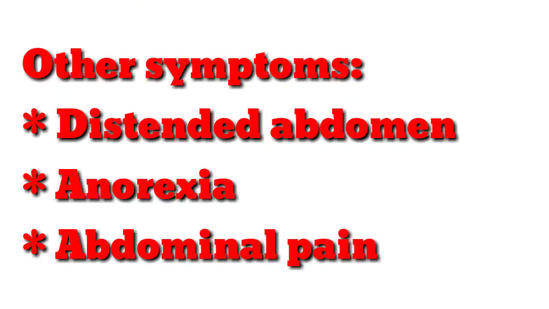In Hirschsprung disease, apart from the constipation, there can be other symptoms also, like a distended abdomen. And in constipation generally we have some other symptoms also, like anorexia because of accumulation of food within the GIT, plus abdominal distension, abdominal pain, all those things. Those are the general symptoms which are usually associated with constipation.